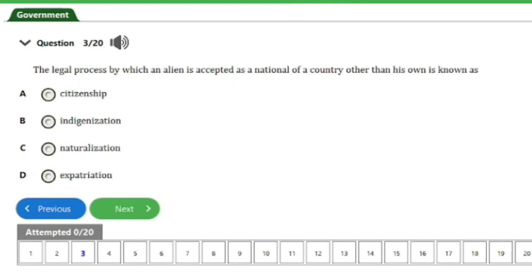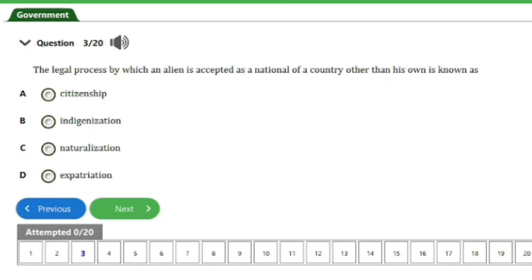It says, the legal process by which an alien is accepted as a national of a country other than his own country is known as A, citizenship, B, indigenization, C, naturalization, D, expatriation. So guys, the answer to this question is option C here, that's naturalization.